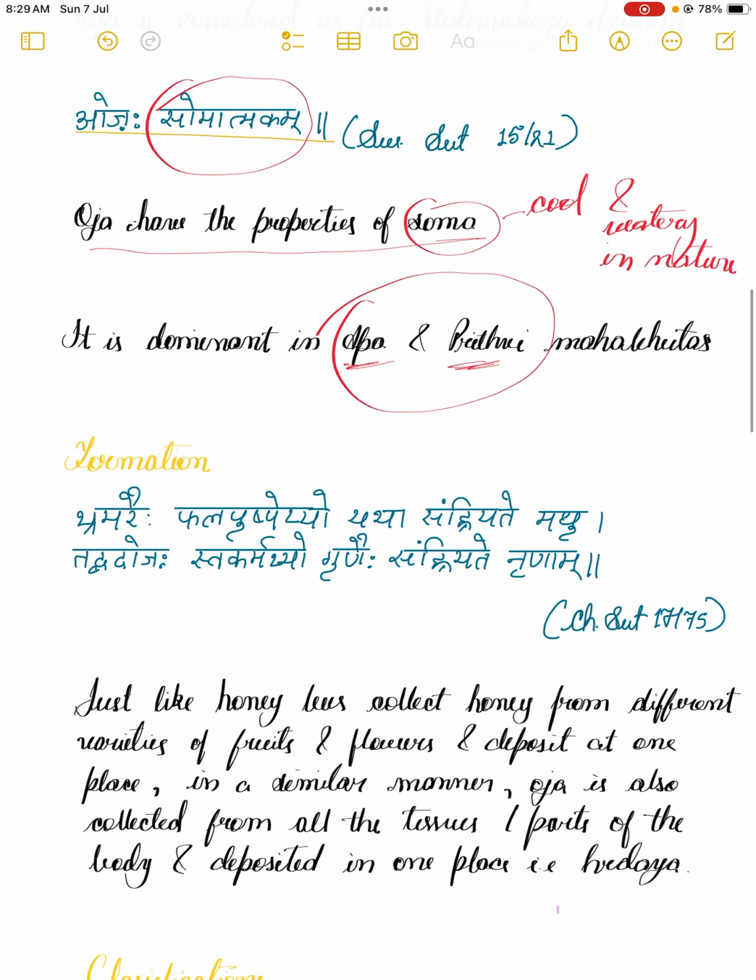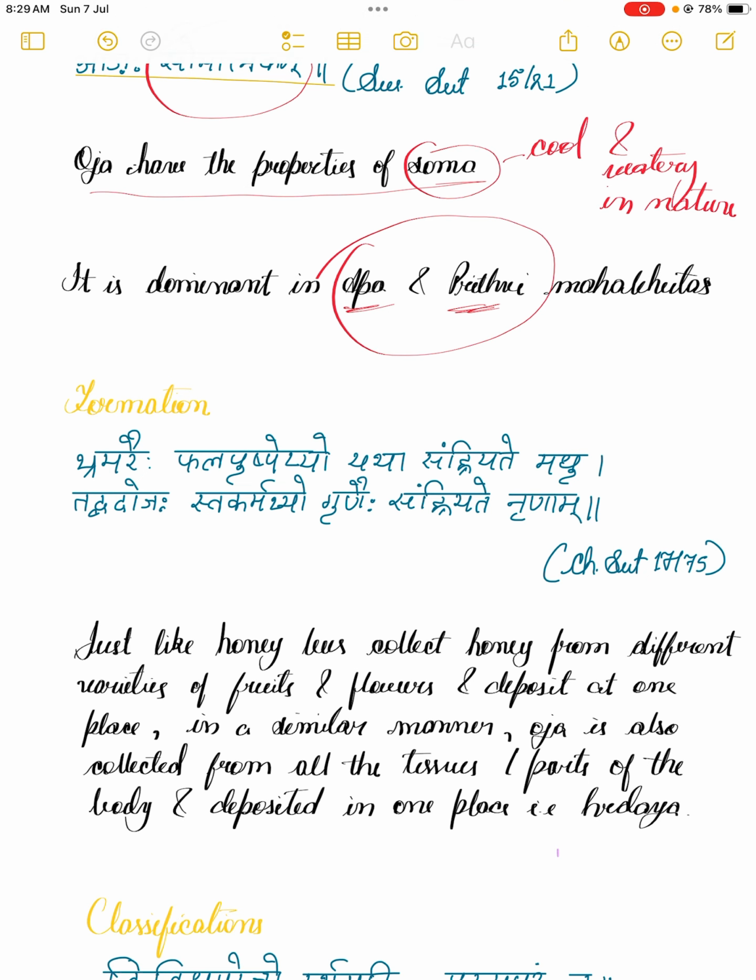Coming to the formation, Acharya Charak in Shutrasthan 17th chapter has given his opinion: Bhramare phala pushpebhyo yatha sanhiyate madhu, tadvad ojah swakarmabhyo gunaihi sanhiyate nrinam. Let's look into this carefully. Just like honeybees collect honey from different parts of the fruits and the flowers, similarly the Ojha is collected.